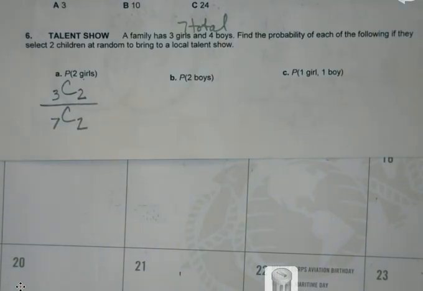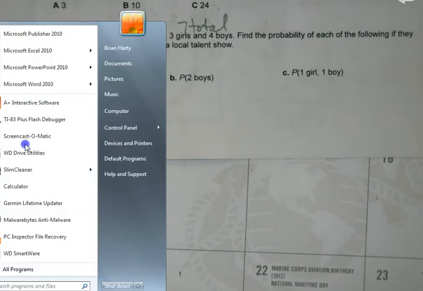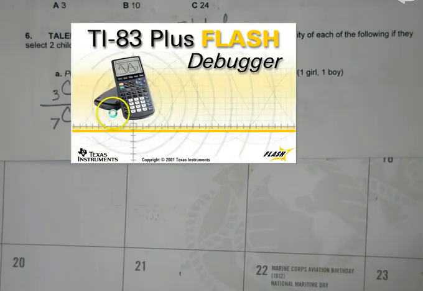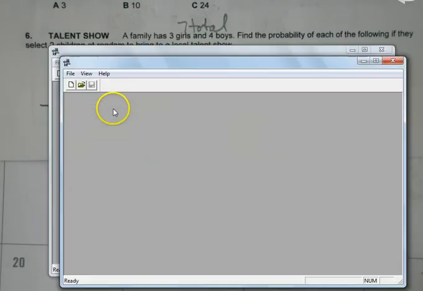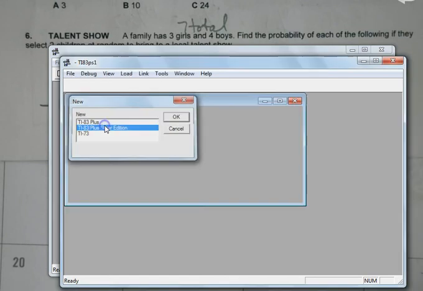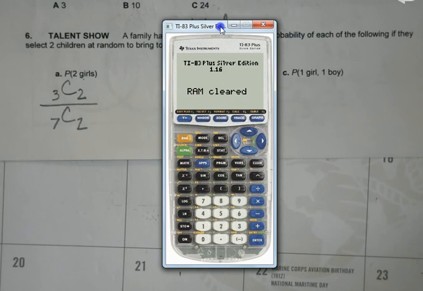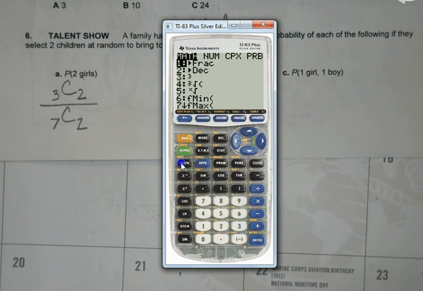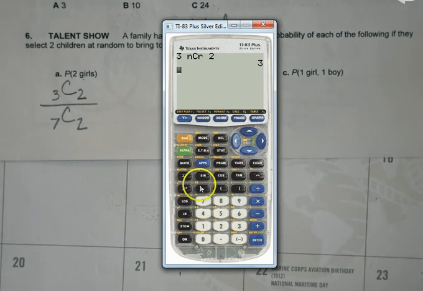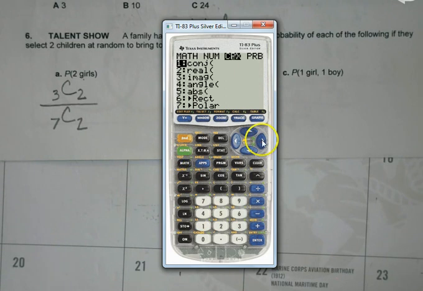I could plug those into my calculator, which I will bring up here, which got closed in my speediness before to get out of the way. Because that's going to be easier. So I'd have 3, and again, it's math. Go all the way over to the right. Make sure you use C, not P. It would be 3, and then 7 combination